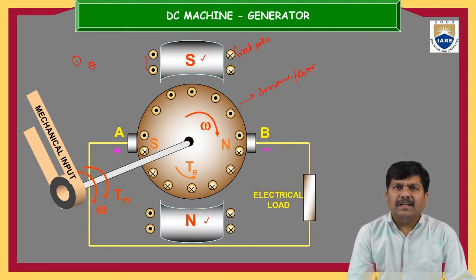Because of that, some of the conductors are represented with dots, some with crosses. Not only there, in the armature also you can see some of the conductors are represented with dots, some of them with crosses. Now this rotating part, this armature or rotor, is connected to a shaft.